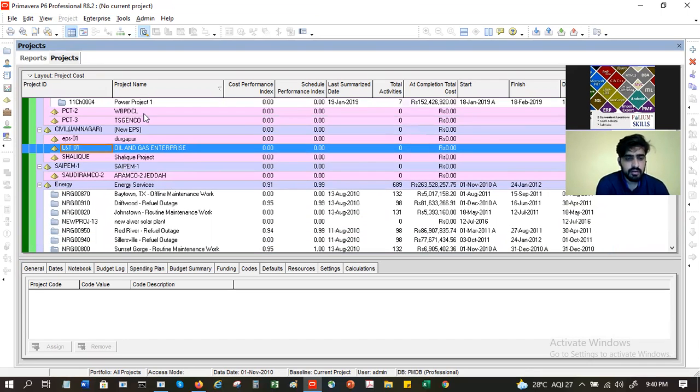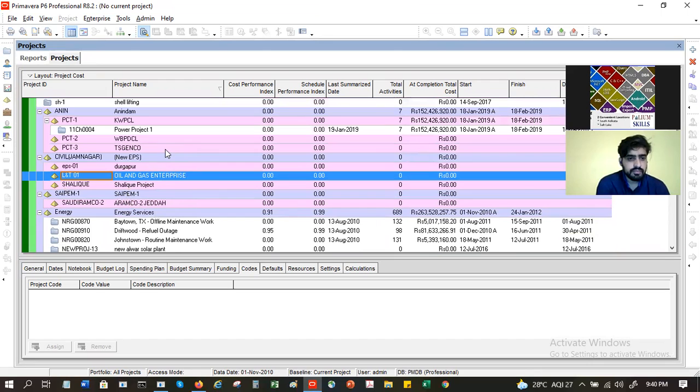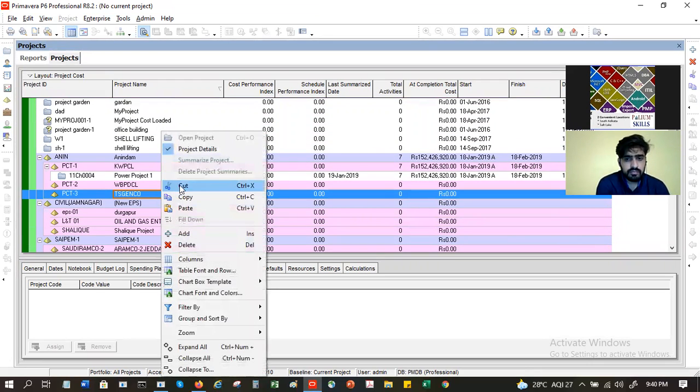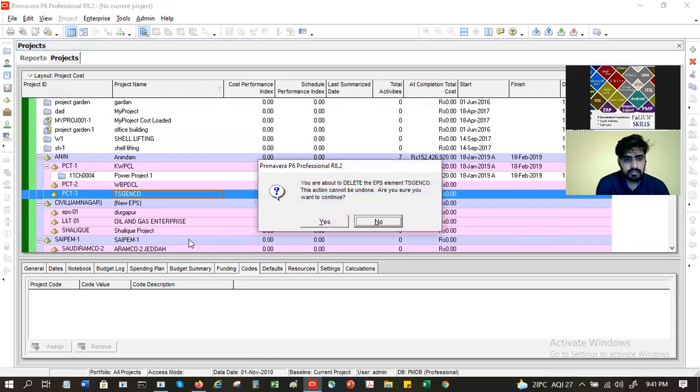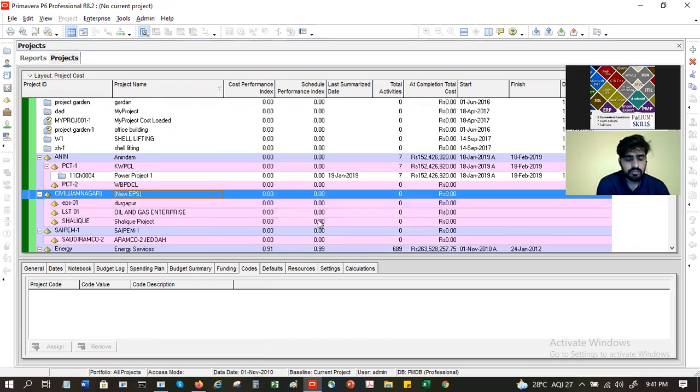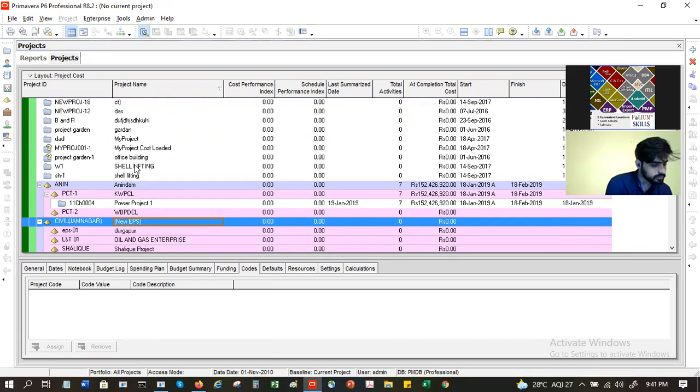Here in my system, people have created different projects. So there is a lot of trash also here. Over a period of time, all these will get removed.